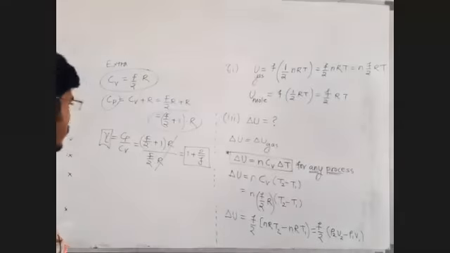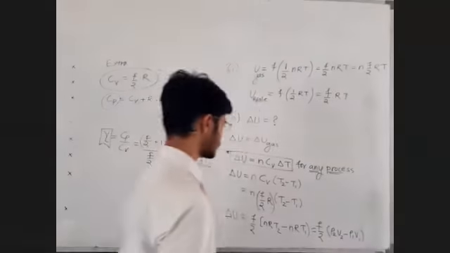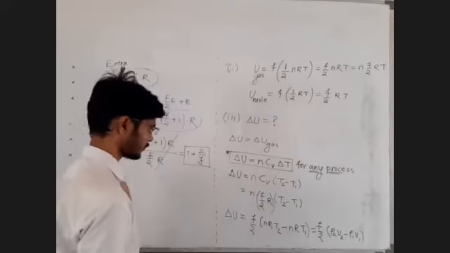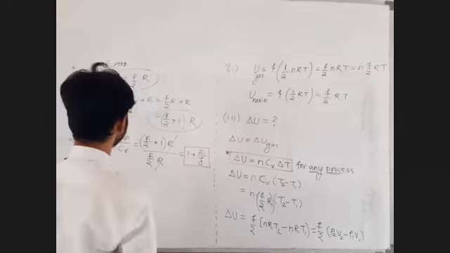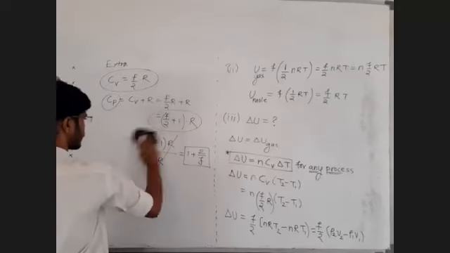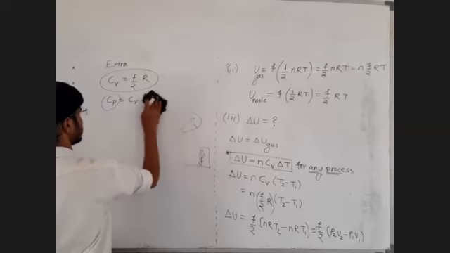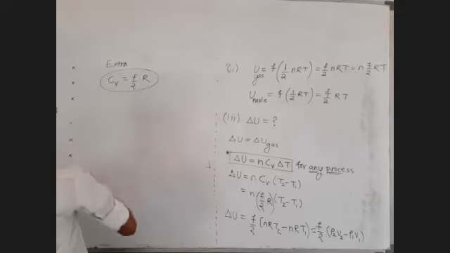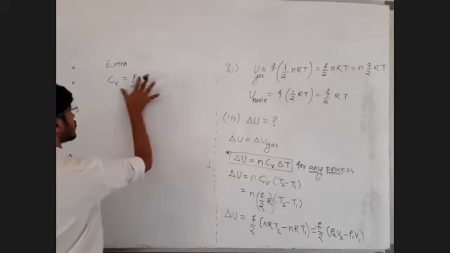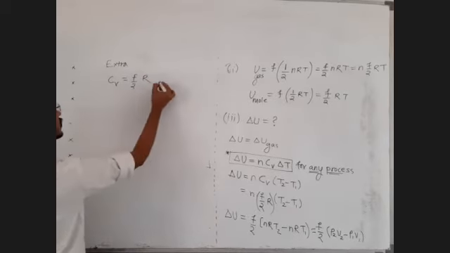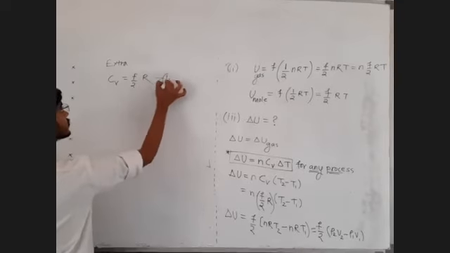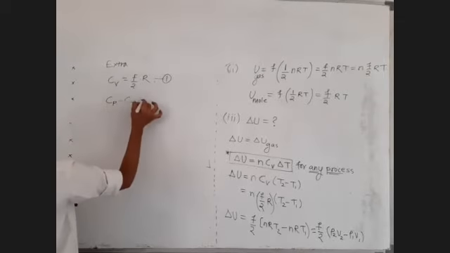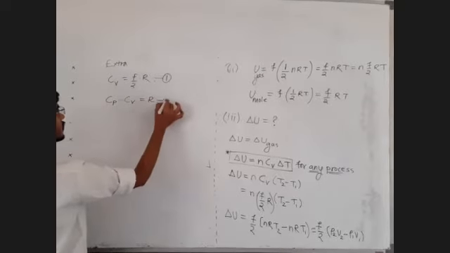Fine. Now let us try to find out some other formulae for Cv as well as Cp. One formula that we found for Cv was F by 2R. One more extra point, write down. We know Cv is equal to F by 2R. Let us call this equation number 1. We also know Cp minus Cv is equal to R.